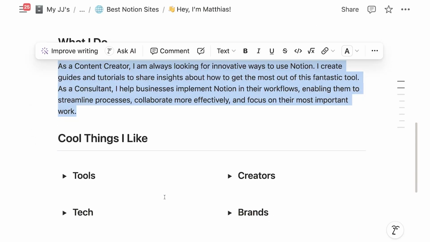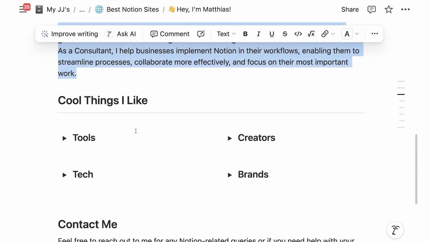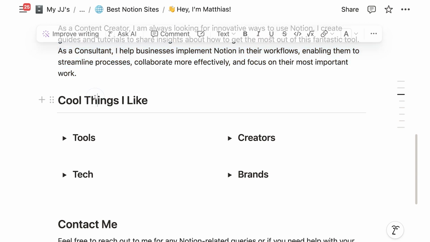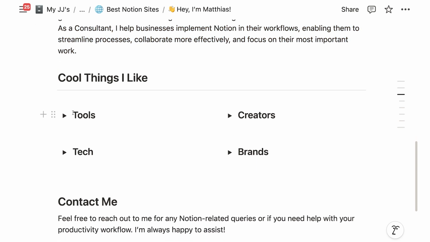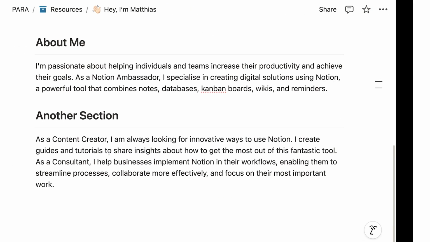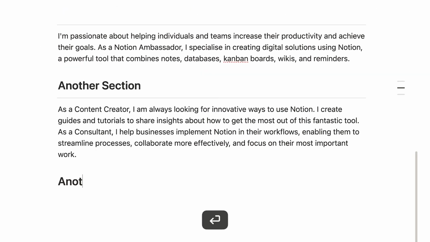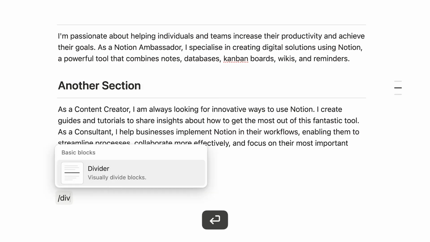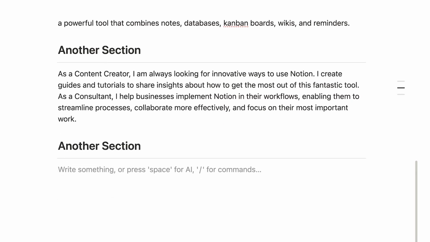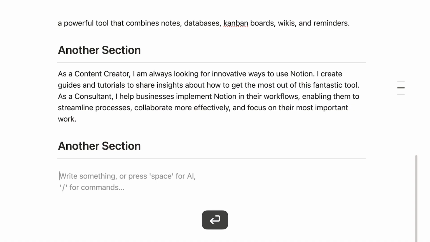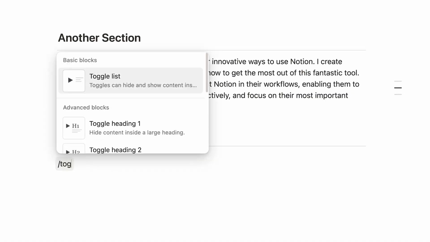Last but not least, we had like this area with some toggles. So if you just look at it, right, you can identify the different elements. We have a heading, a divider, we have columns, and then we have toggles, but not small toggles, but bigger toggles. So let's see how we can do that. Again, first, let's create a heading, another section, create a divider, and then here, again, get columns. So col2.